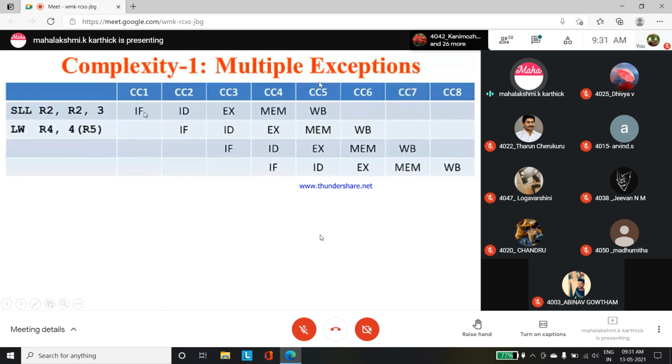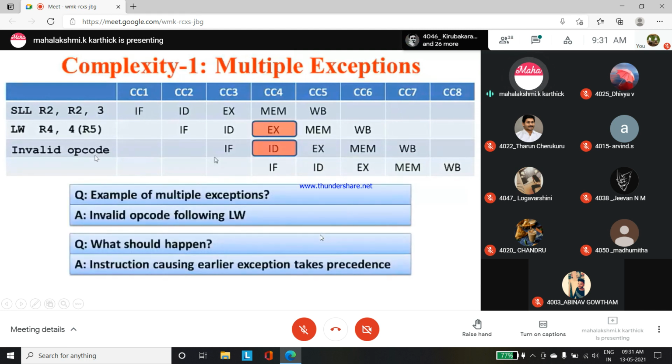Complexity faced due to multiple exceptions. First complexity: invalid opcode. Suppose you have found some invalid opcode. You have not given a proper opcode, or the opcode has been identified as invalid. That is one type of exception. So multiple exceptions are found here. Load word also has an exception, as well as an invalid opcode we found in the instruction decoding part. So what should we do? The instruction causing the earlier exception takes precedence. If you have found multiple exceptions, first preference is given to the first instruction where we identified the exception. That you have to understand.